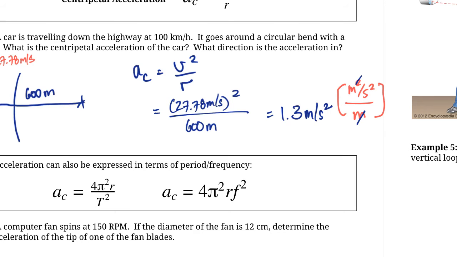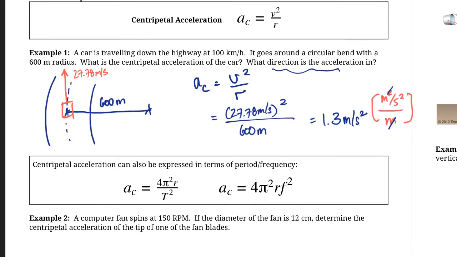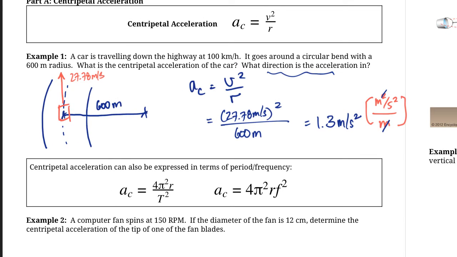Now, the second part of the question is, what direction is the acceleration in? And this is probably a little bit counterintuitive. You might think the direction of the acceleration is in the direction that the car is traveling. But if you think about it, in the direction the car is traveling, it's actually not changing its speed, right?